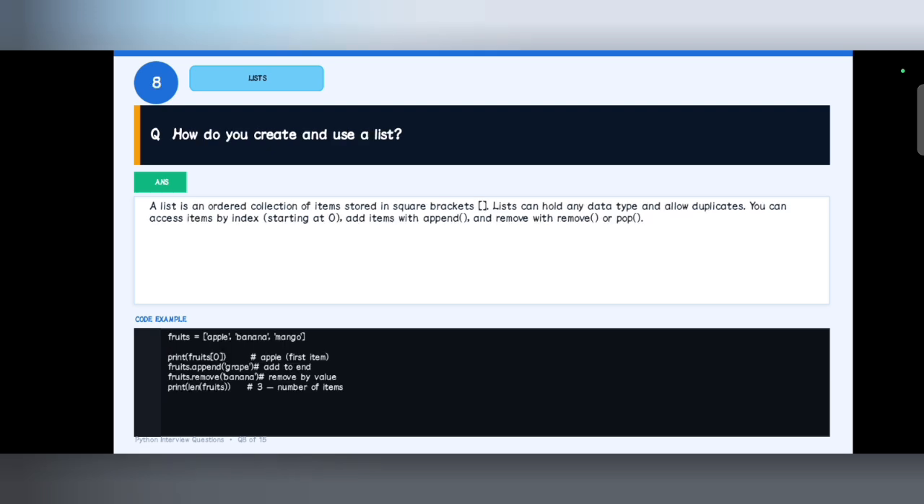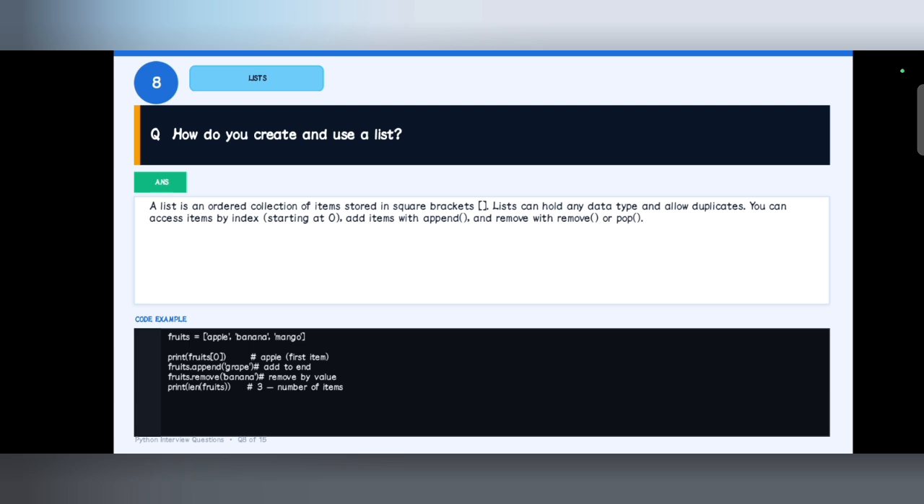Next, eighth question: how do you create and use a list? A list is an ordered collection of items stored in square brackets, and it can hold any data type and allows duplicates. You should remember these points about list, tuple and set, which are mostly asked questions. You should remember that a list is an ordered collection, uses square brackets, and allows duplicates. You should remember all these 3 points.